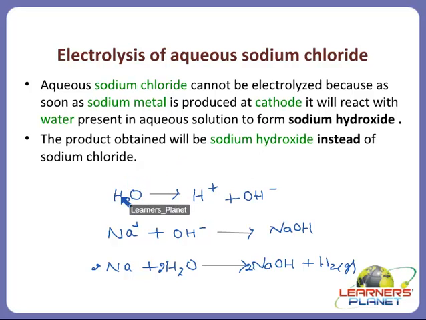So children, these are the methods for the extraction of highly reactive metals like sodium, aluminium, potassium, calcium. How could we extract potassium? We can again do the electrolysis of potassium chloride. Calcium we can extract by doing electrolysis of calcium chloride. So these are some ores of highly reactive metals, and we can obtain these metals by their electrolysis.